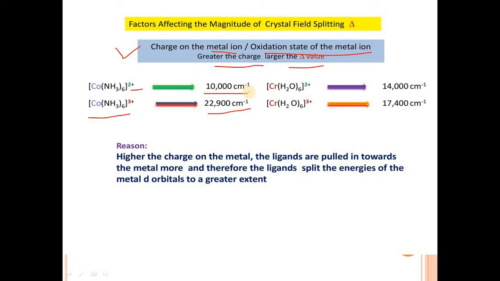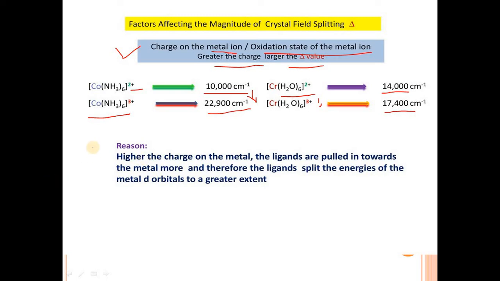That is a large increase in the crystal field stabilization energy when the charge increases from 2+ to 3+. Another example is CrH2O6 2+, where the value is 14,000 cm inverse, and when the charge increases from 2+ to 3+, the value increases from 14,000 to 17,400 cm inverse.